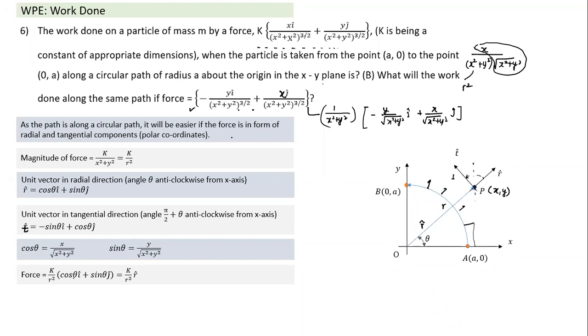So what is this term equal to? This term is sin theta, this term is cos theta. So this term becomes equal to, when I write this, if a force is given like this, I make a small correction here. This is not y, this is x.